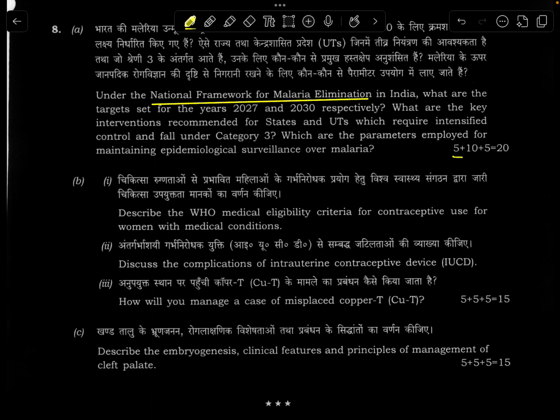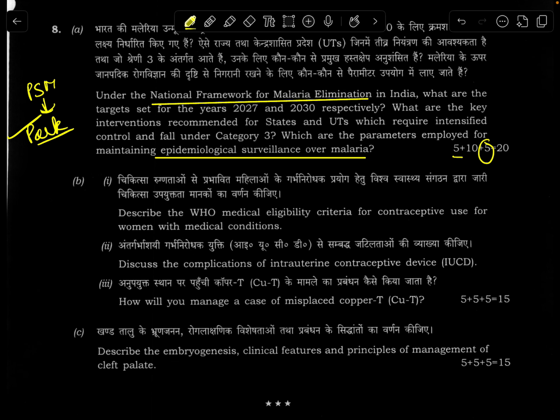What can be a bit tricky for some individuals is the last subpart, epidemiological surveillance. But if somebody has read TSM's Park textbook very nicely, then this is a cakewalk. Or if somebody has prepared for NEET PG, then this is a very commonly asked MCQ on how we know about the surveillance of malaria over an area. You have to look at the annual survey of the examined slides. You have to look at the infant something. I don't recall currently, but this was easy before the examination.